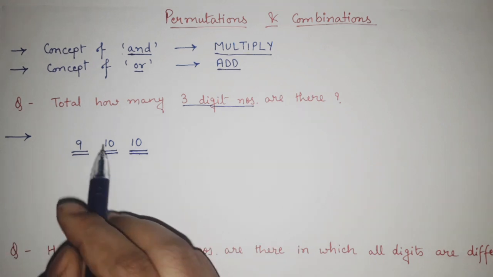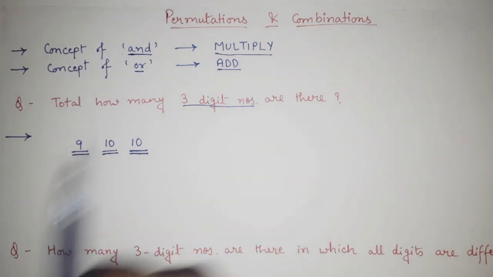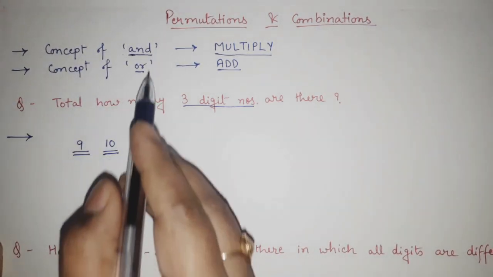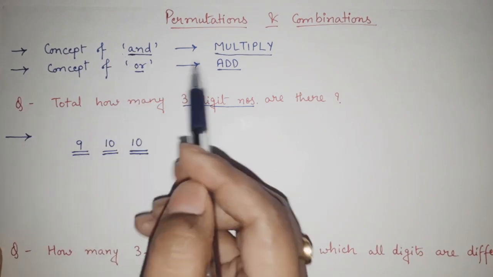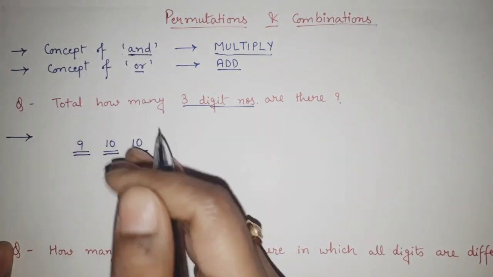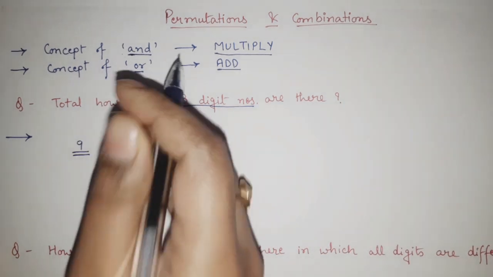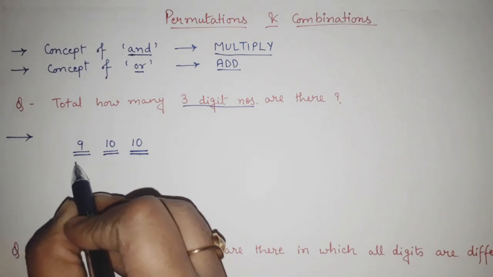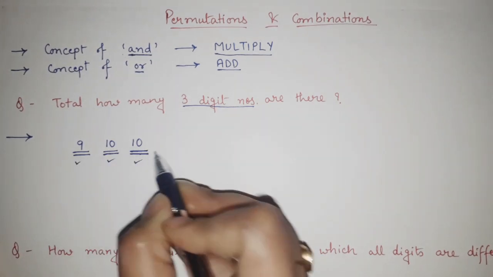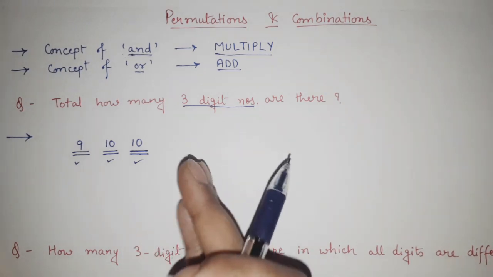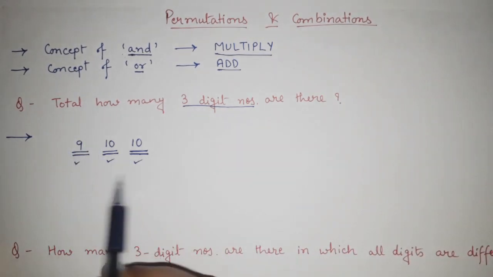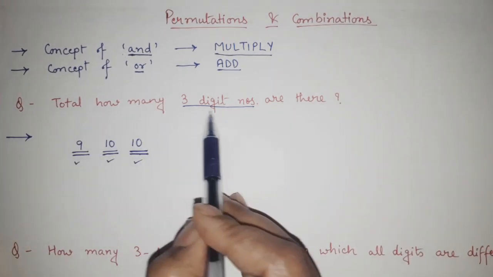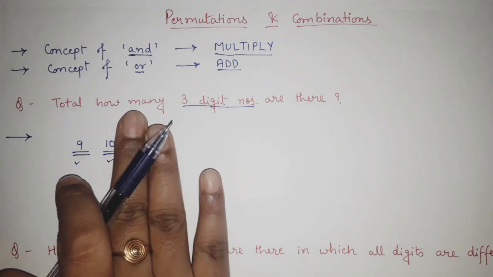Now we have to determine whether we want to add these 3 or multiply these 3. That's where this concept comes into the picture. Here we have AND or OR. I have given you examples. AND means all of them are equally important, and OR means either this or that. So which case is applicable here? All the 3 digits are equally important, because only if all 3 digits are present do we get a 3-digit number. If, for example, this one is not there, we will get a 2-digit number.